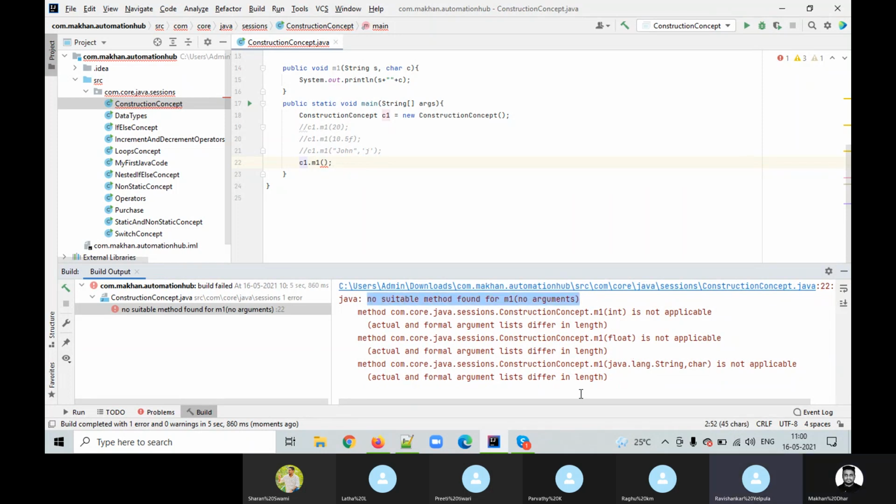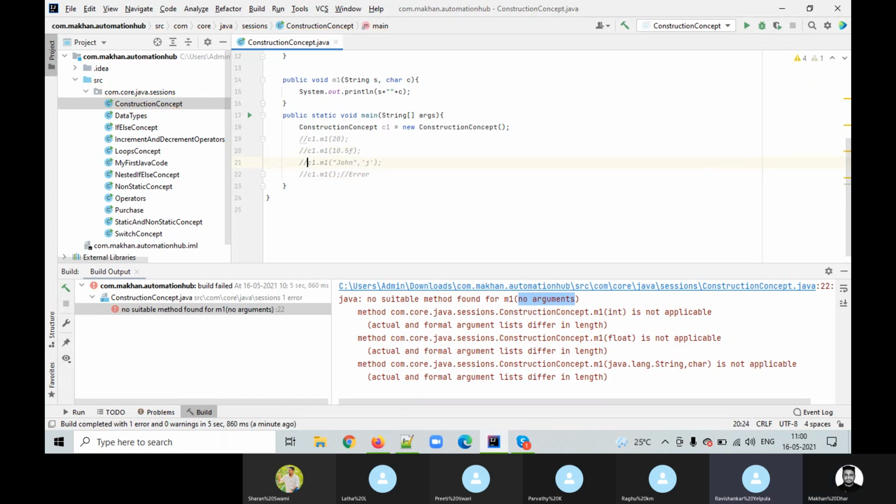So whenever we call a method inappropriately, we get this error. And whenever there is a method with a specific argument, it will definitely be called. How does it get differentiated?